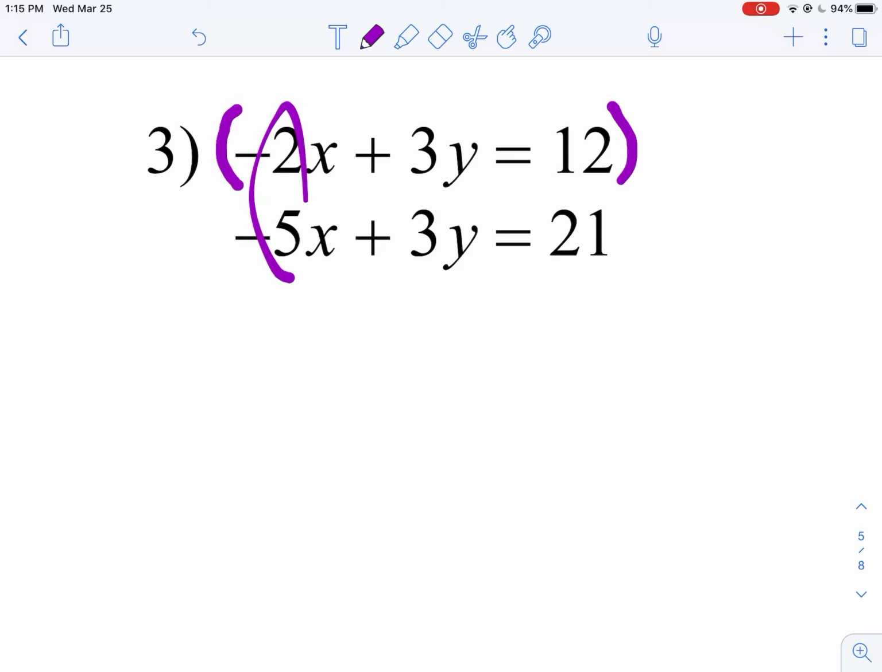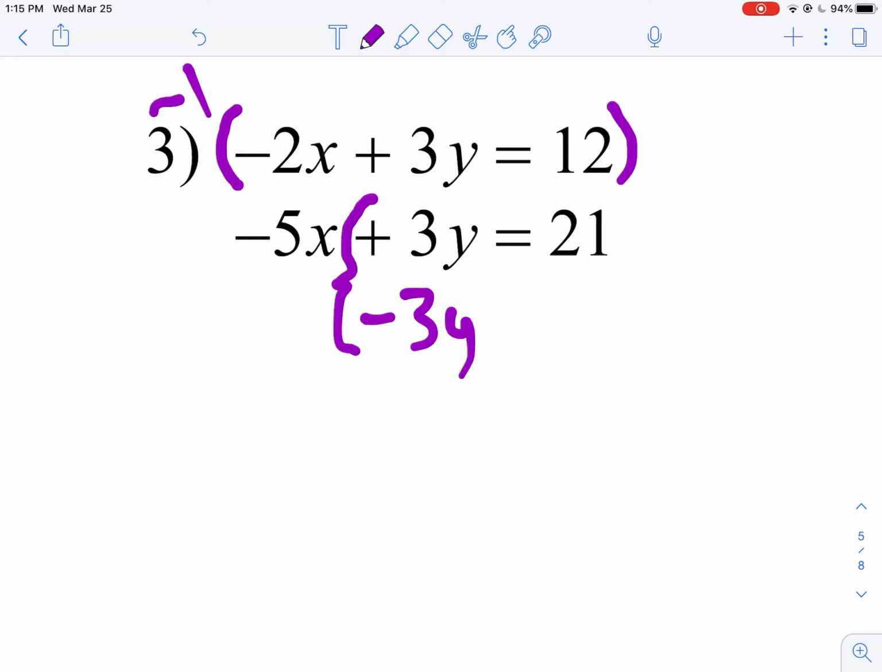Well, the x's don't really look that similar, right? -2 and -5. But look at these. These are so close, 3 and 3. How could I change this one right here so that it eliminates? What could I multiply positive 3 by to get -3? -1, right? If I multiply 3y by -1, I get -3y, and that means that the y's, if I were to add these, would eliminate.